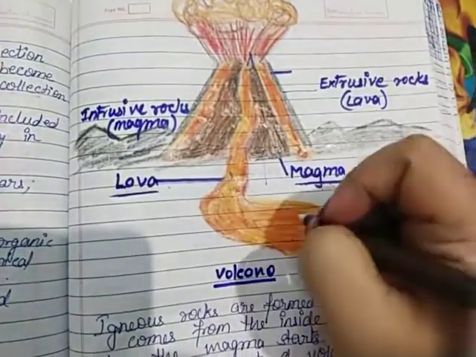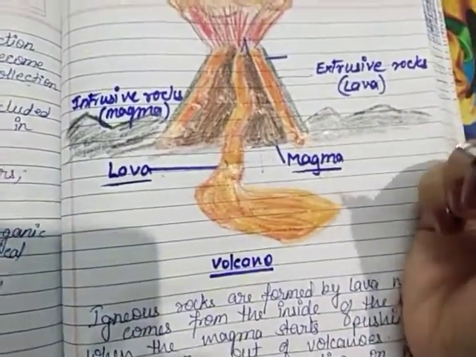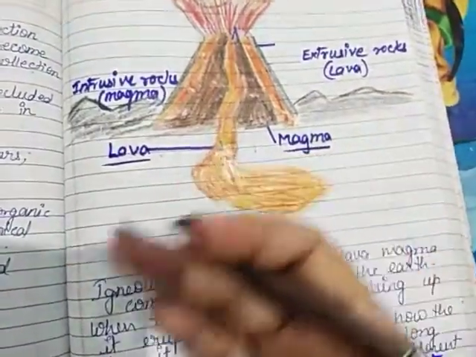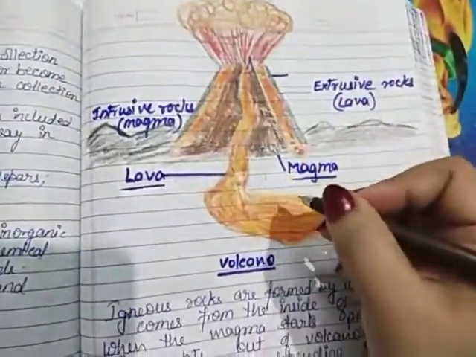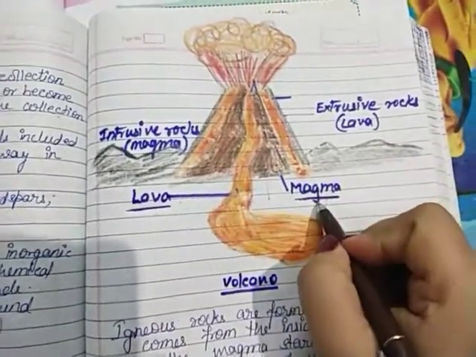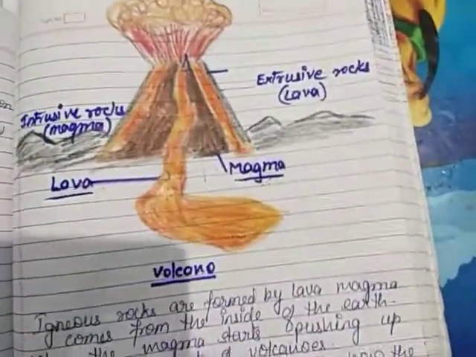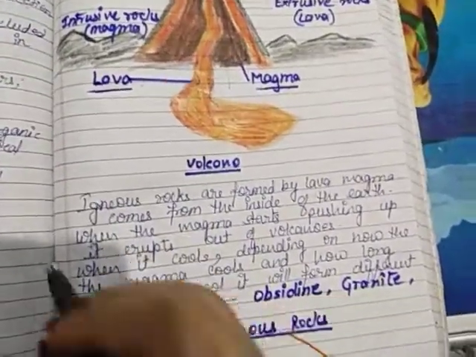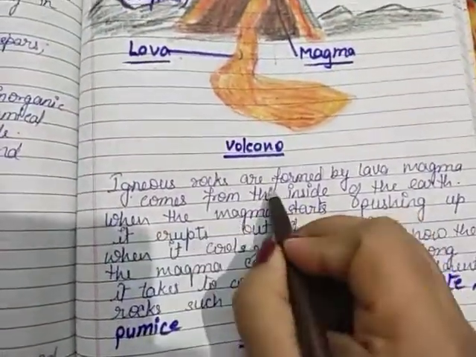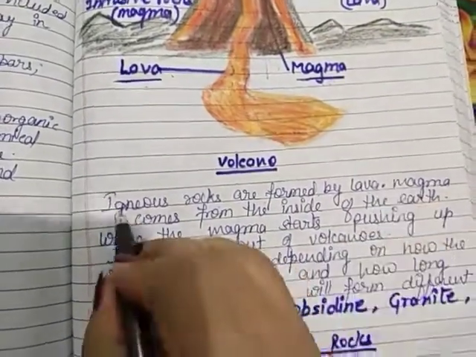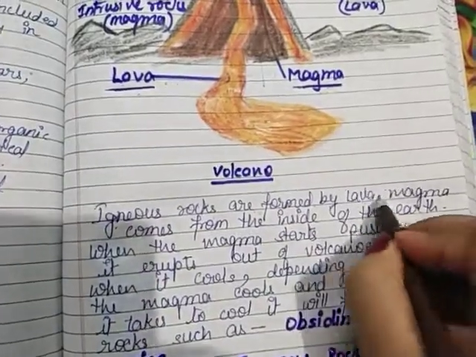It is present in the different layers we have read about, inside the layers of the earth. On the basis of lava and magma, igneous rocks are of two kinds. Igneous rocks are formed by lava.